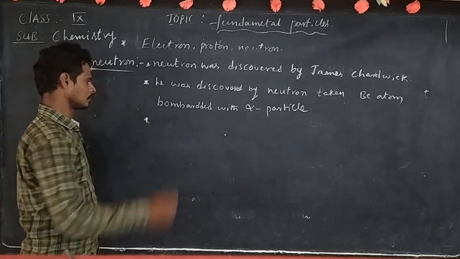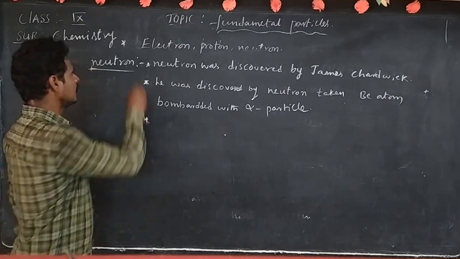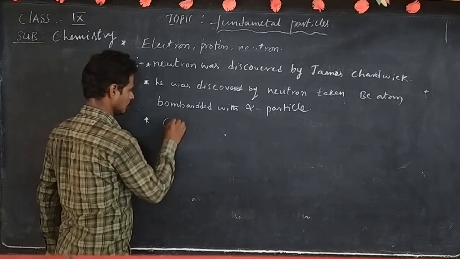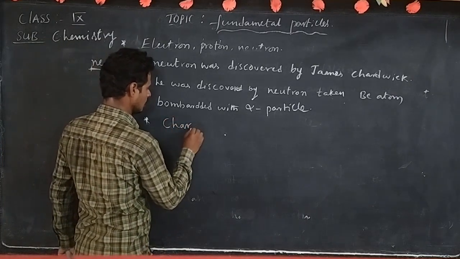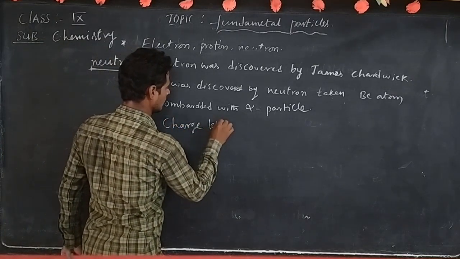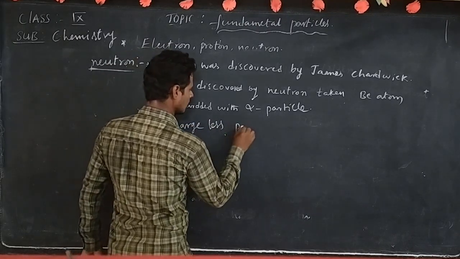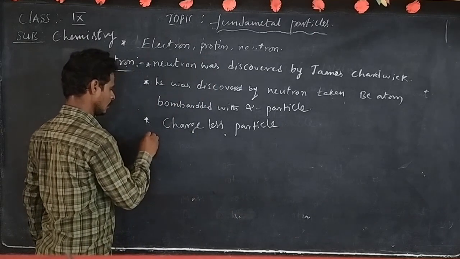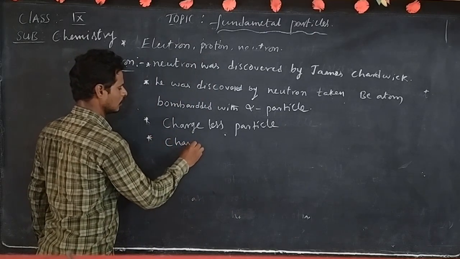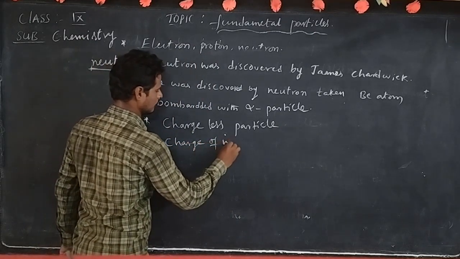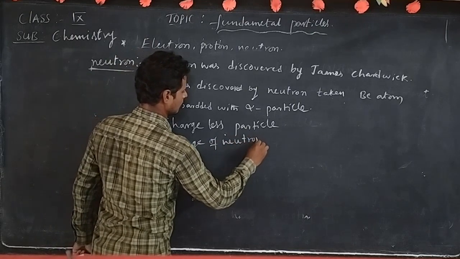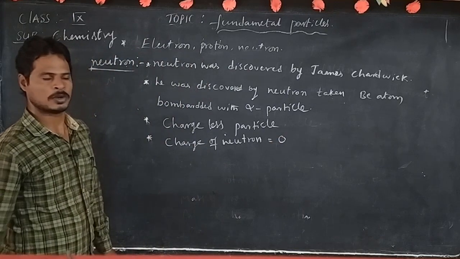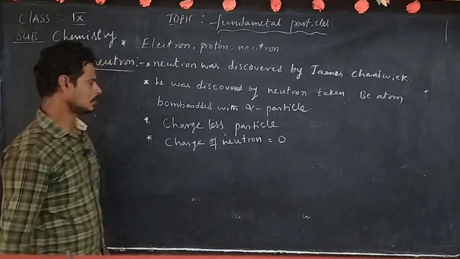Next, a chargeless particle is called a neutron. The charge of the neutron is equal to zero. It is a chargeless particle, that's why the charge of the neutron is equal to 0.